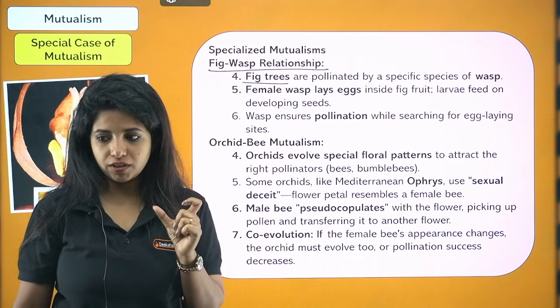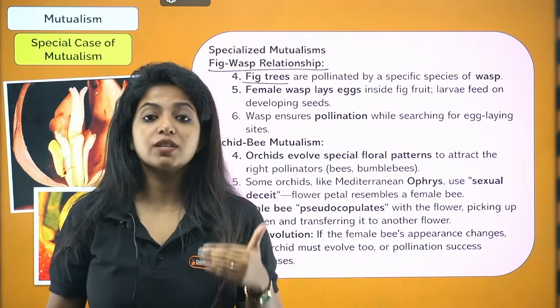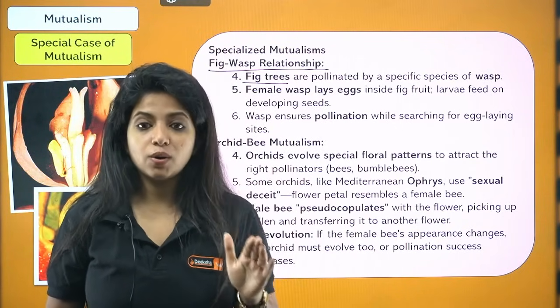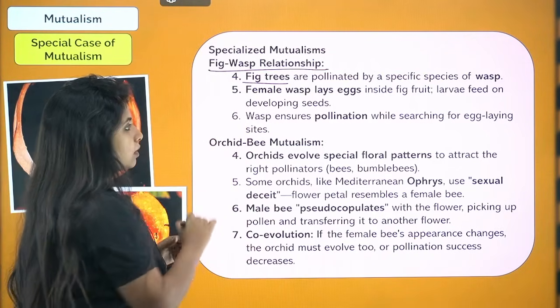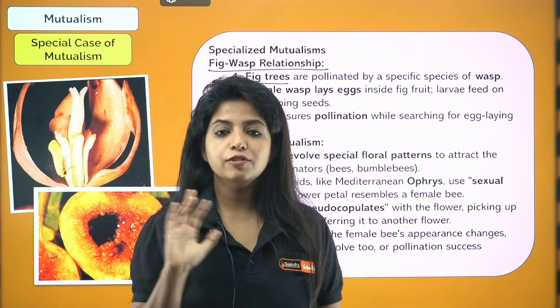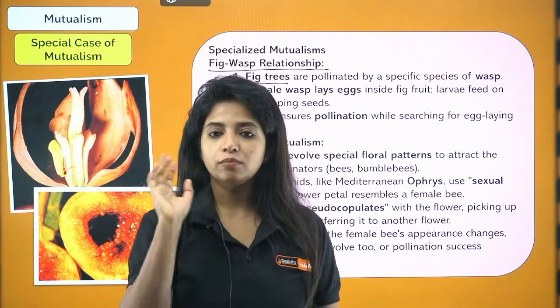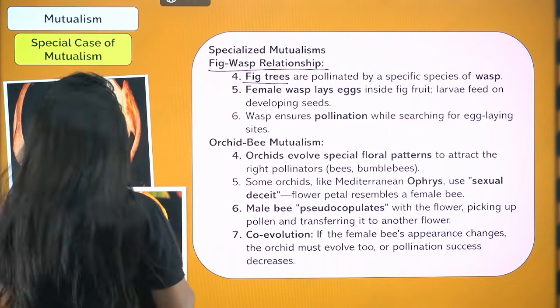of inflorescence. Whenever we talk about fig, always remember it is an inflorescence, not a flower. So if you get a question that says fig flower and wasp show a mutualistic relationship, that is wrong. Fig inflorescence and wasp show a mutualistic relationship. So please remember that. Okay?